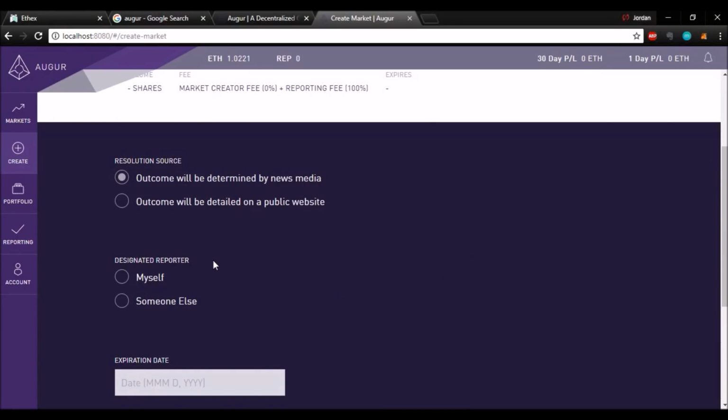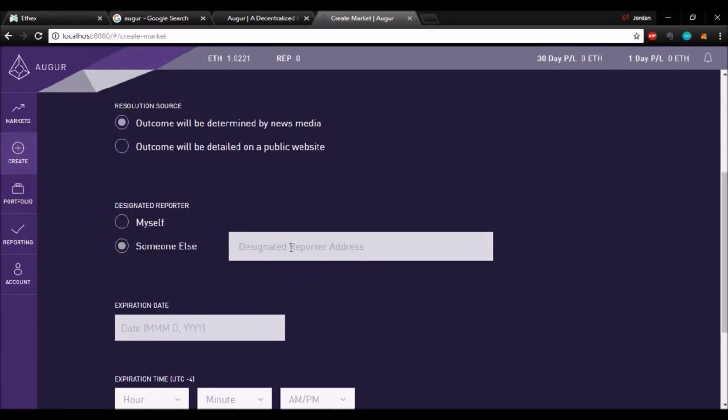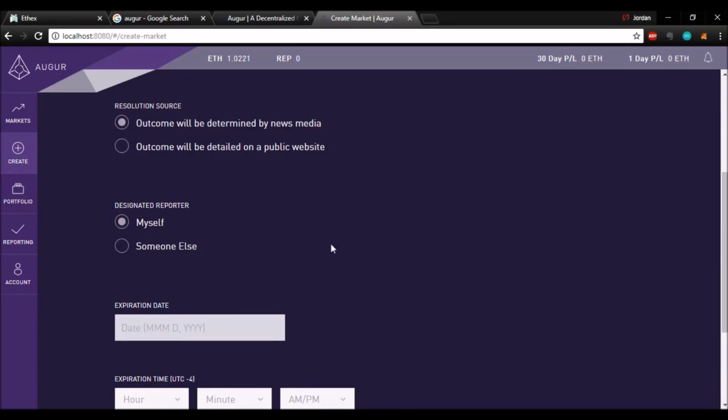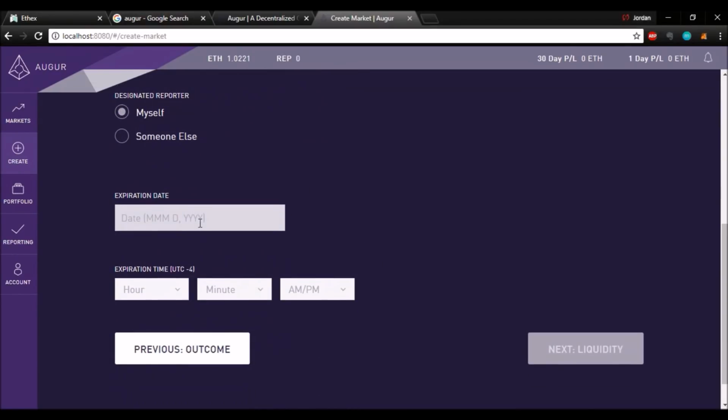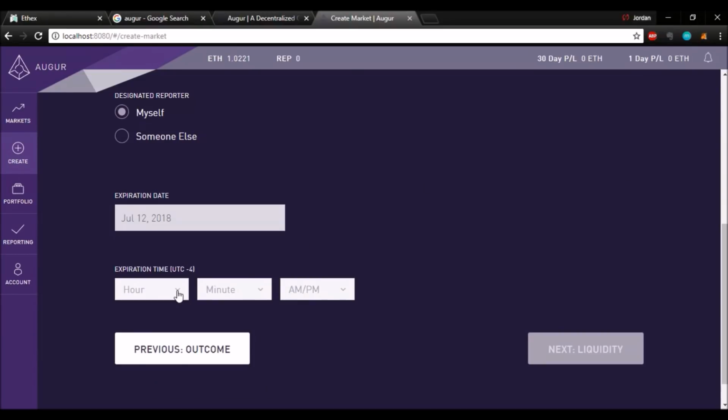The designated reporter, which is the person who reports on the outcome when necessary, can either be yourself or someone else, and you just put their public address in. I'm going to make it myself, and the expiration date would be 2025. The time doesn't really matter. I can make it 10 o'clock a.m. on that day.